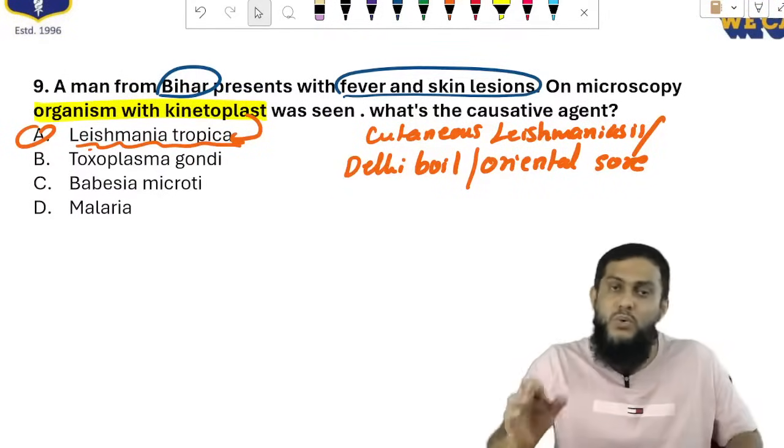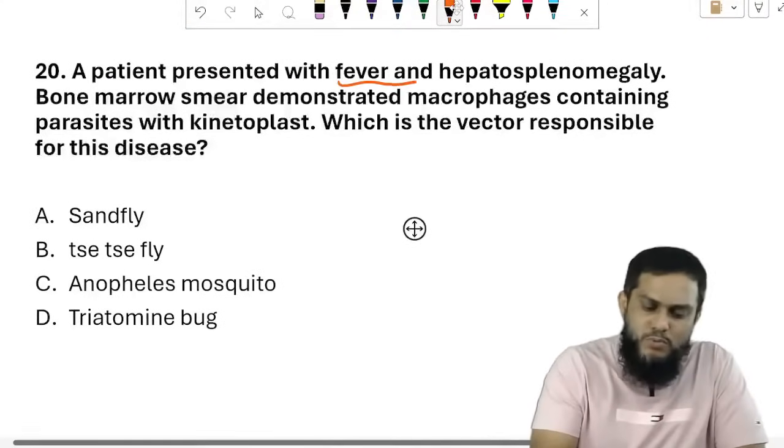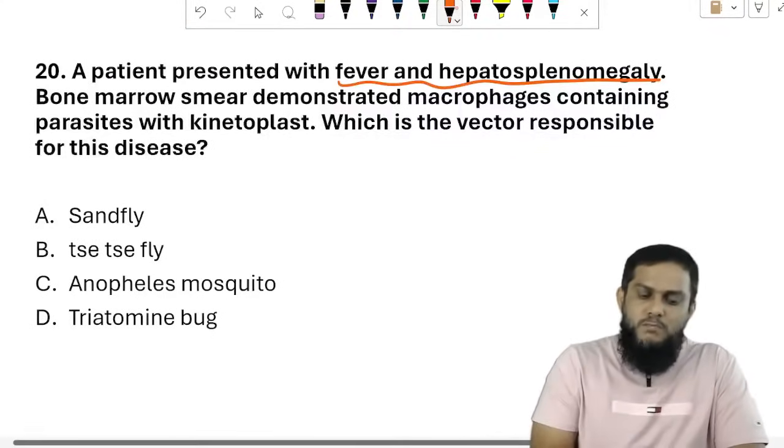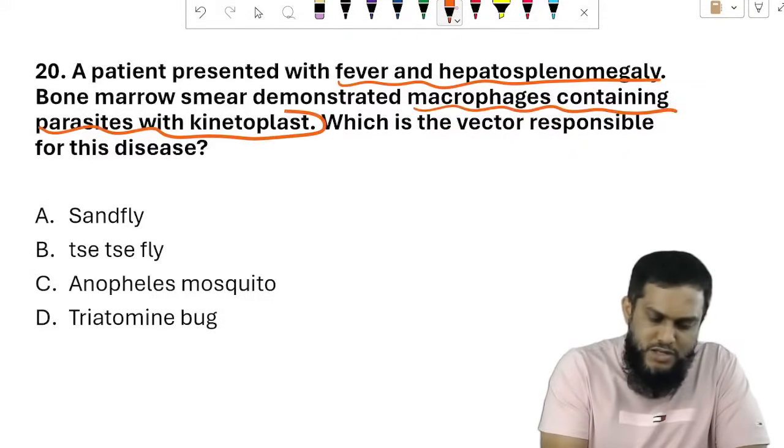Simple. Leishmania. No other organism contains kinetoplast. A patient presented with fever and hepatosplenomegaly. Bone marrow smear demonstrated macrophages containing parasites with kinetoplast.